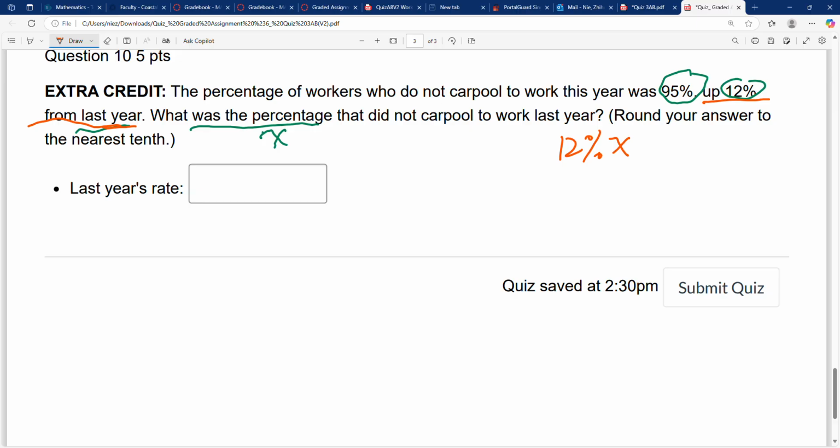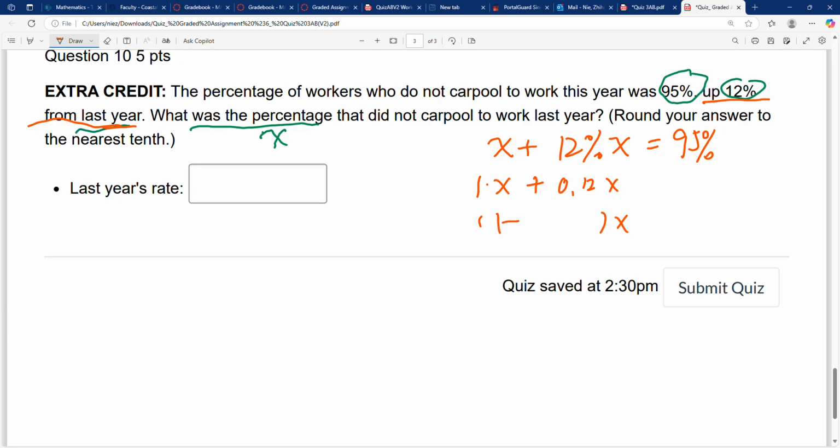This sentence means 12% from last year, 12% times x. So x plus this equals this one. Now x plus 12% x, where x is equal to 1 times x, and 12% is 0.12x.